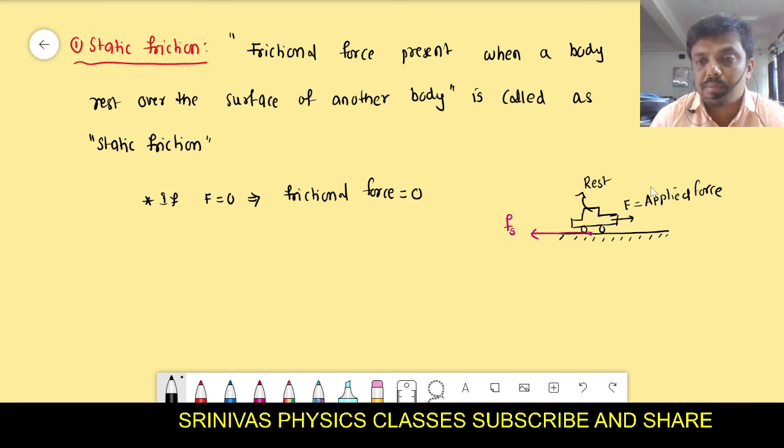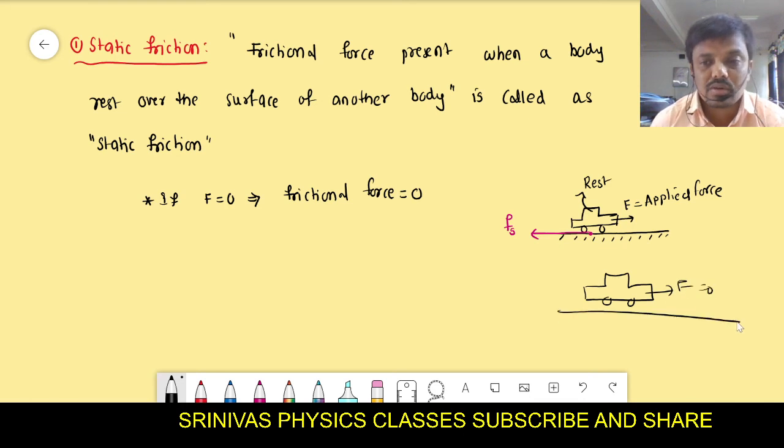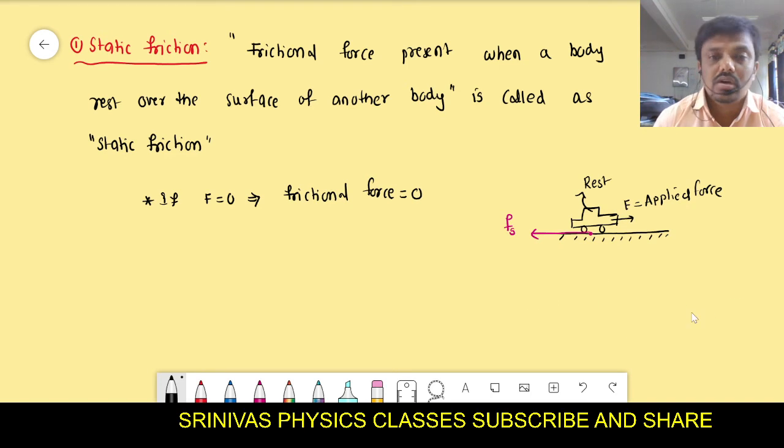Otherwise, if the applied force is zero and the frictional force is present, the car should go back without any force, but that will not happen. When nobody applies force to move the car, it never goes, which means the opposition force is also zero. When applied force is zero, opposition force is also zero.